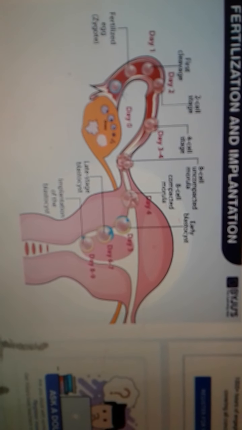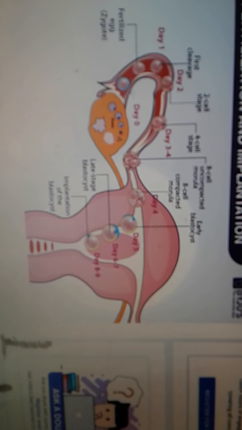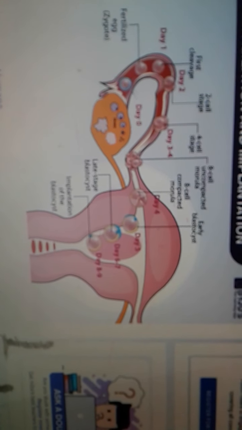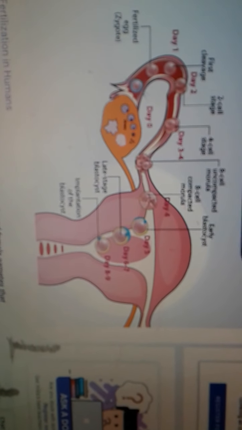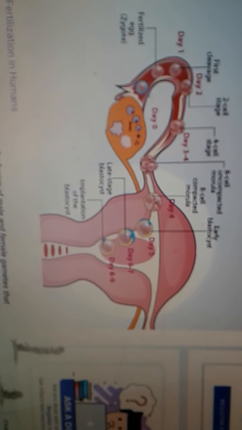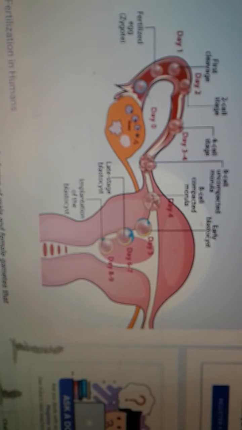Here you see the diagram of the female reproductive tract. The ovum moves into the fallopian tube and the spermatozoon reaches the fallopian tube, where the zygote is formed, and after the zygote is formed, the next process, cleavage,